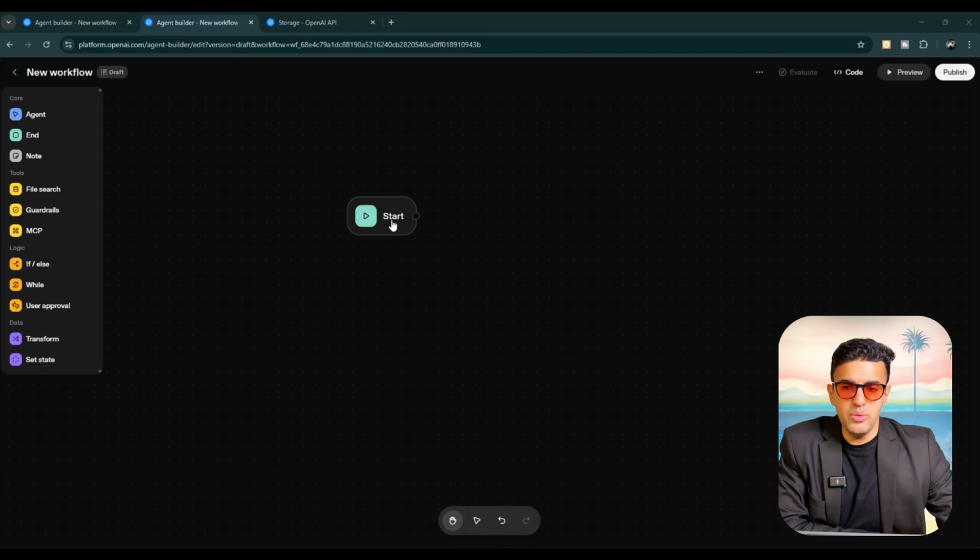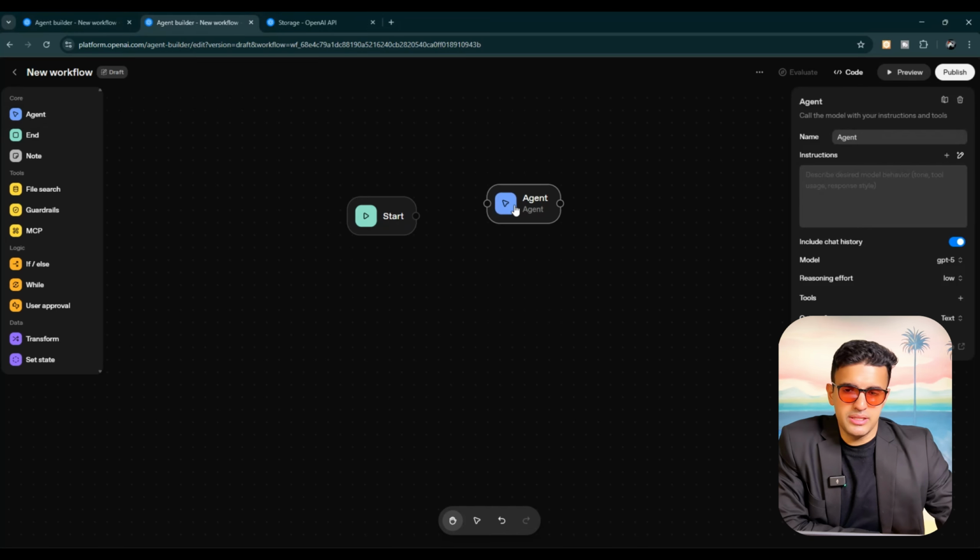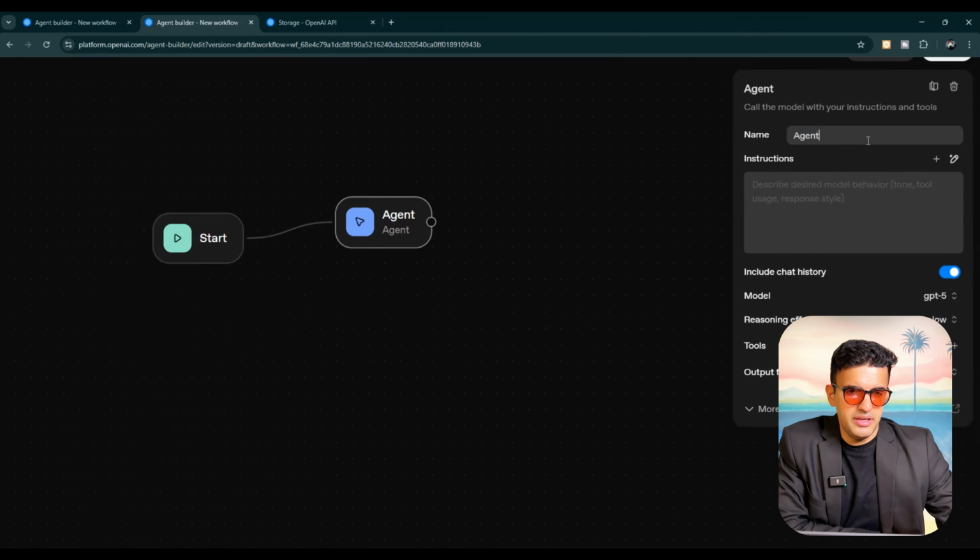So exactly, now we are going to create our own workflow from scratch. We went through all of the basics of the different nodes which are out there, but now we are going to create our own workflow. So we're going to start, and then we set up an agent. For this agent, we can set up many different things. As you can see, we can change the name of the agent. This is also configurable here.